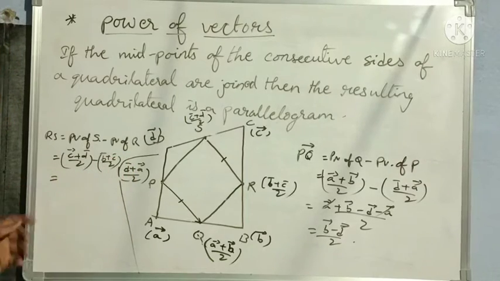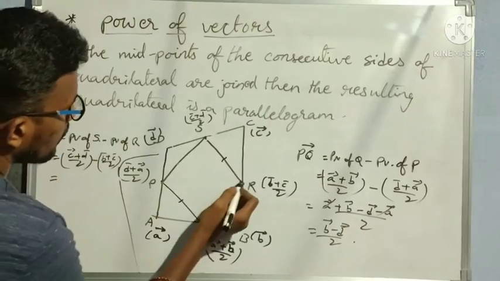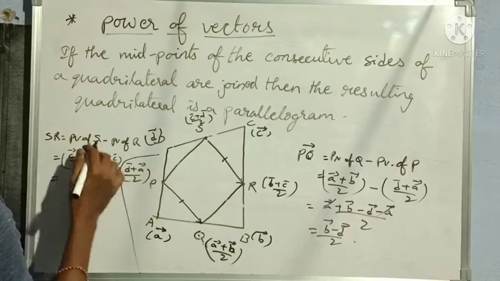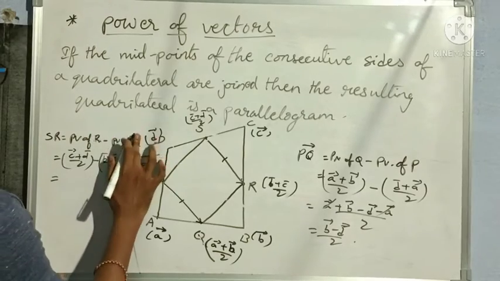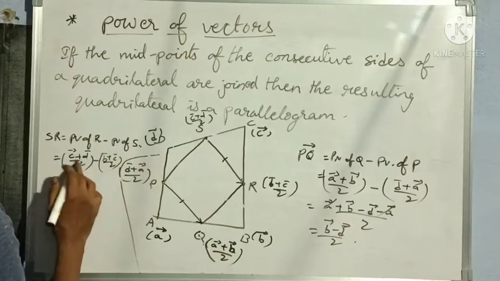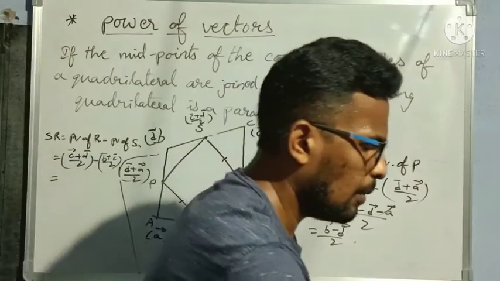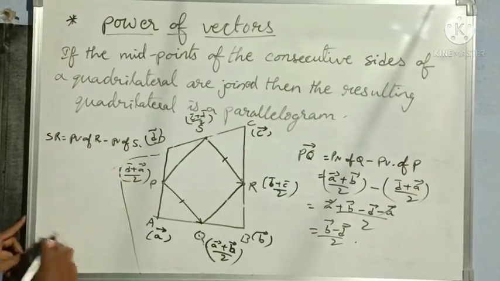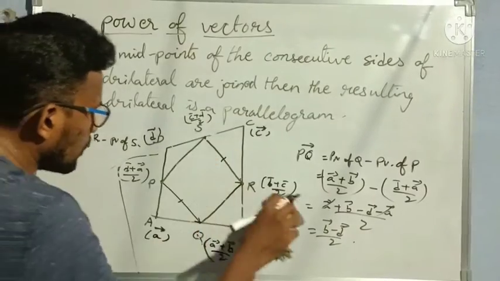Wait, when I am taking this, I should take correctly: the position vector of R minus the position vector of S. So here I interchange, because I should take it in the parallel direction. When I am taking this as PQ, then I should take that as SR.